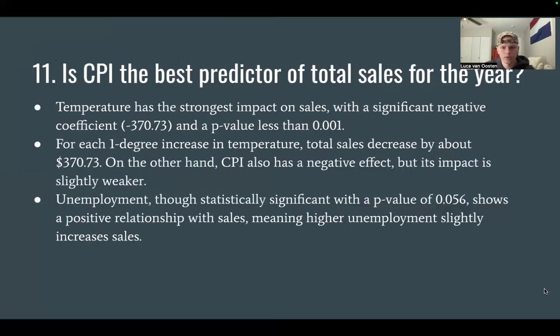All right. For question 11, we performed a regression analysis to compare the CPI, unemployment, and temperature as predictors of the total sales of the year. Our null hypothesis stated that the CPI is not the best predictor, while the research hypothesis suggested it is. Temperature is the strongest predictor with the lowest p-value, followed by CPI. Unemployment has a marginal positive effect.